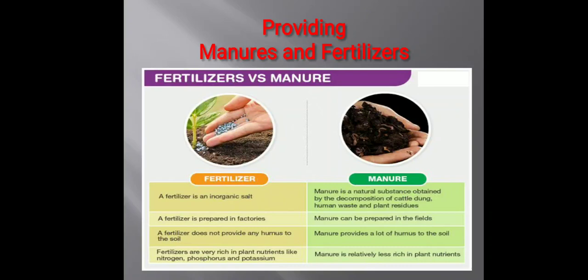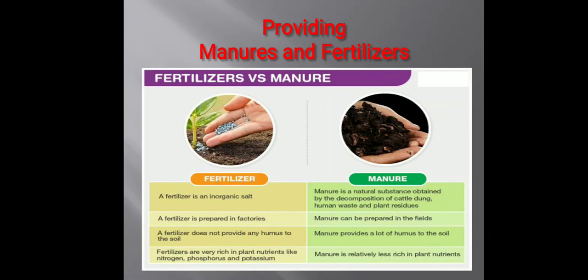Next comes adding or providing manures and fertilizers to the soil. Why is there a need? Basically, we are growing crops again and again in the soil without giving it any time to recover, or we can say to enrich itself. So we are providing it nutrients in an artificial manner so that the fertility of the soil gets maintained. For that purpose, we are adding fertilizers and biomanures.